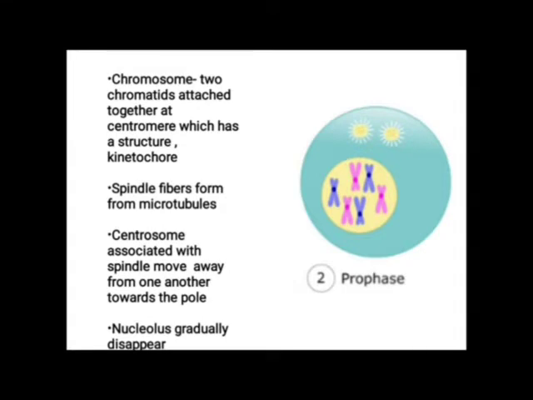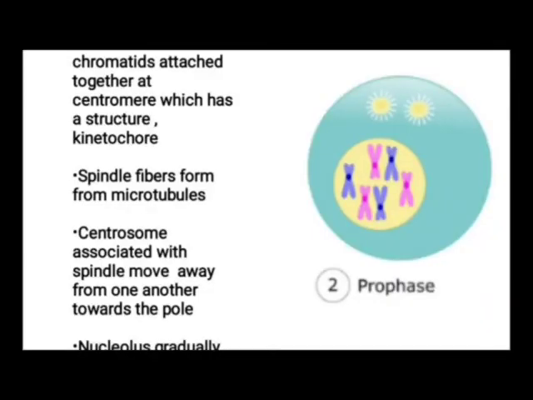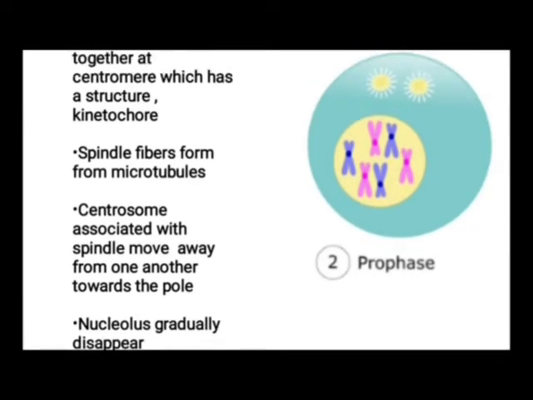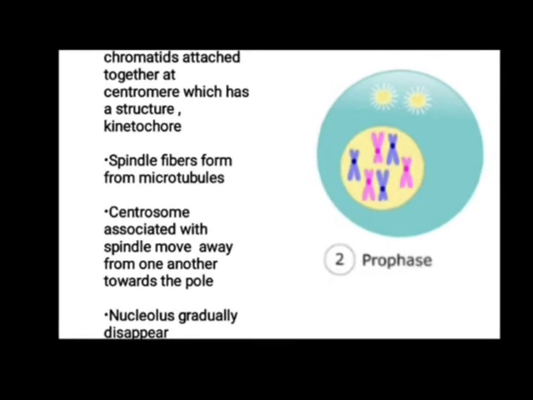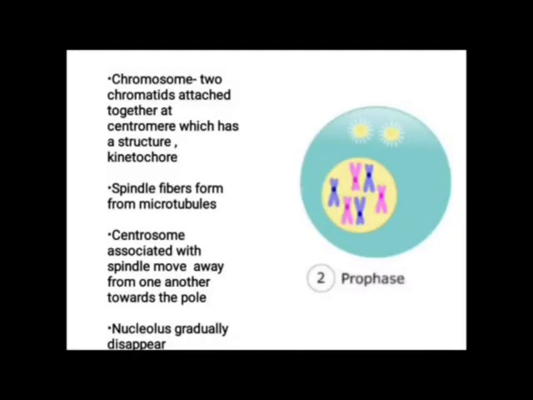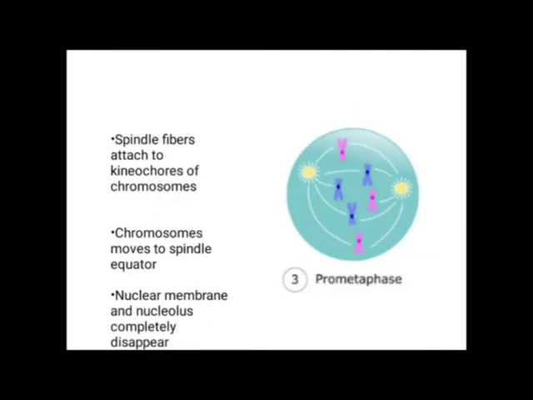Then spindle fibers are formed from microtubules, and the centrosomes associated with the spindle move away from one pole towards the other pole. Then the nucleoli gradually disappear, while the kinetochores are present. Next is prometaphase, which, as I told you previously, is the stage prior to metaphase.